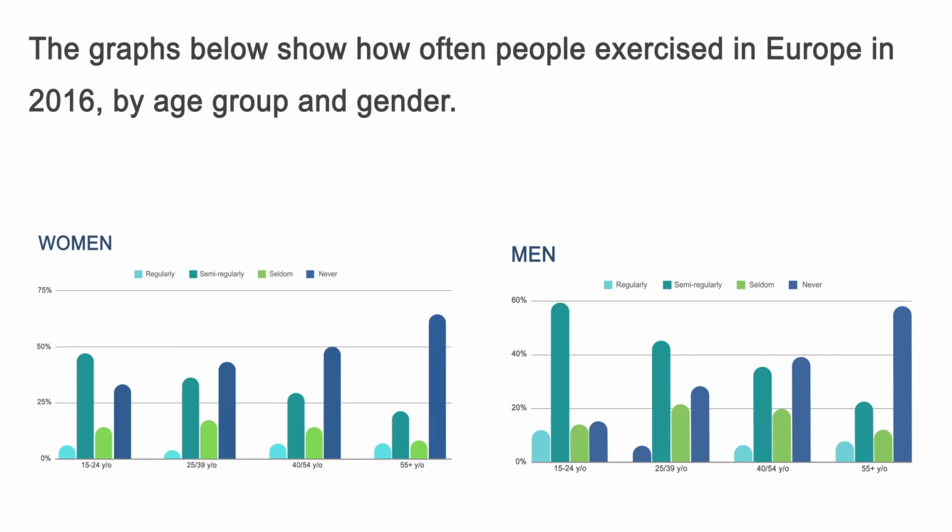The graphs below show how often people exercised in Europe in 2016 by age group and gender. Well, at first glance, it seems a bit challenging because we have two bar charts here for men and women, and a lot of data is presented here.